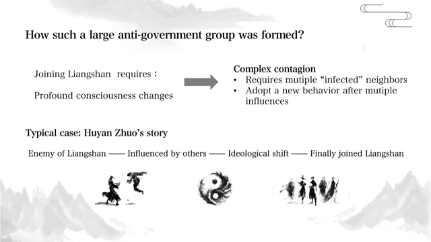Initially sent by the imperial court to attack Liangshan, he was influenced by others, underwent an ideological shift, and finally joined Liangshan. We built networks based on chapters 54 to 58 to illustrate this process. They contain all the relevant plots and offer ideal data to study his complex ideological transformation.